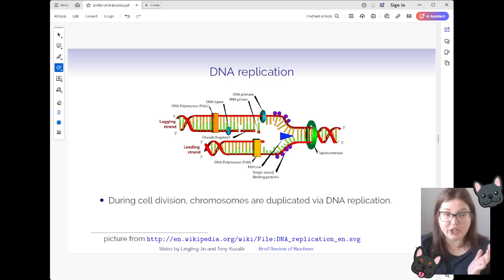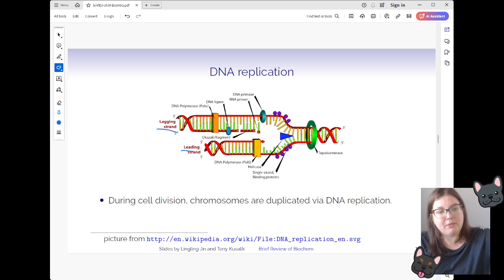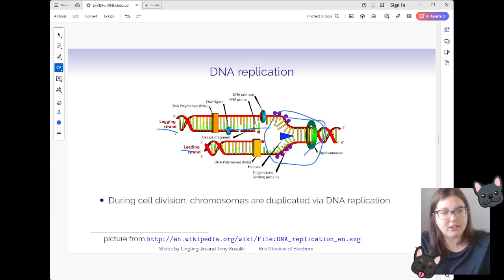This is called replication. Replication will happen on both strands of our DNA. One will be called the leading strand and one will be called the lagging strand. The lagging strand is when the polymerase that is opening up this section here has to go in this direction. So it will have to come back around once more is opened up and do more, and then link it all together. The leading strand can just run with the polymerase and it just keeps on going this way.